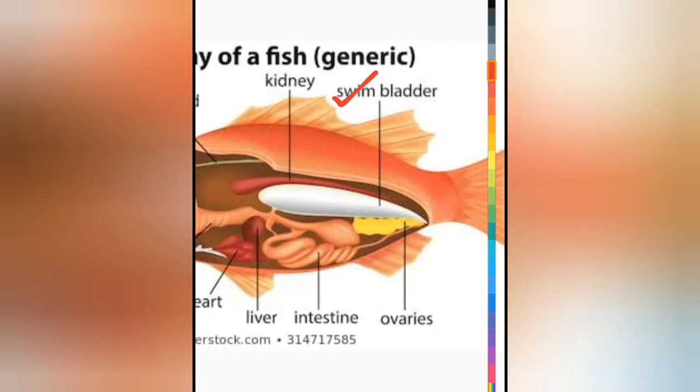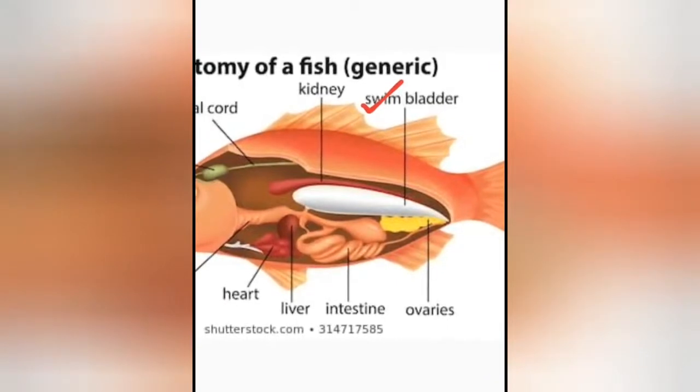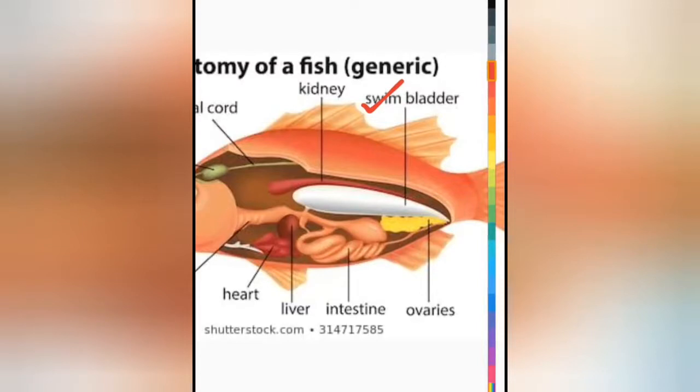When the fish absorbs gases into the sac, the body becomes lighter in weight and the buoyancy increases, and the fish floats up. On the contrary, when gases go out of the sac, the body becomes heavier in weight and the buoyancy of the fish, its ability to remain floating, decreases, and as a result the fish sinks down because the body weight increases.